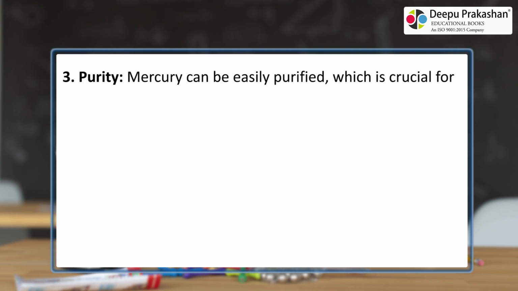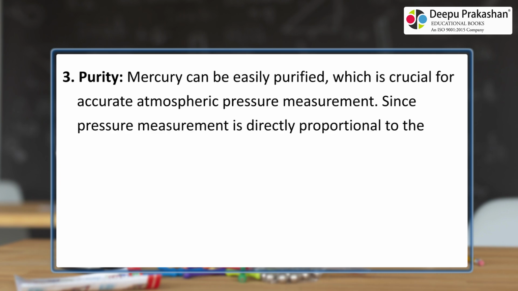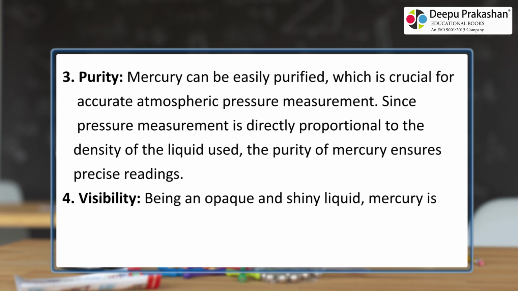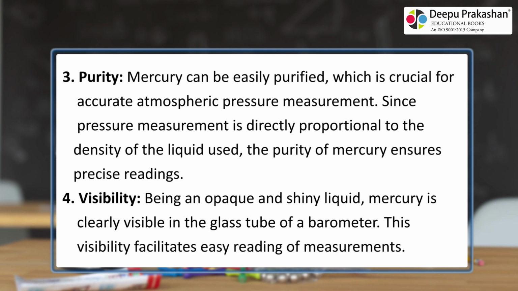Purity. Mercury can be easily purified, which is crucial for accurate atmospheric pressure measurement. Since pressure measurement is directly proportional to the density of the liquid used, the purity of mercury ensures precise readings. Visibility. Being an opaque and shiny liquid, mercury is clearly visible in the glass tube of a barometer. This visibility facilitates easy reading of measurements.